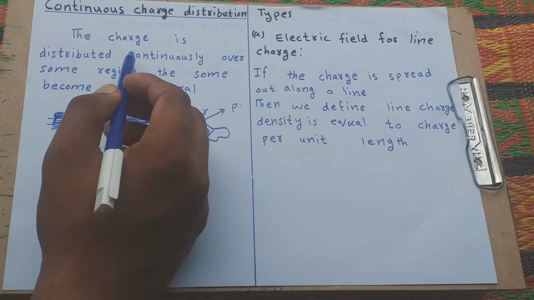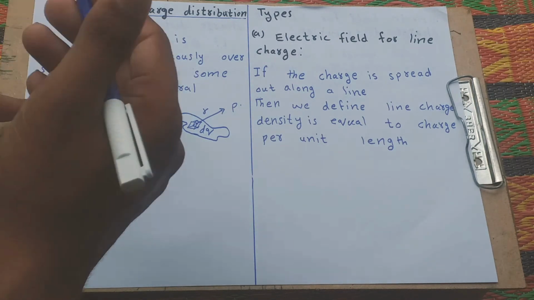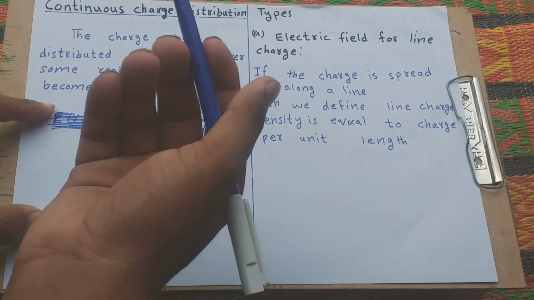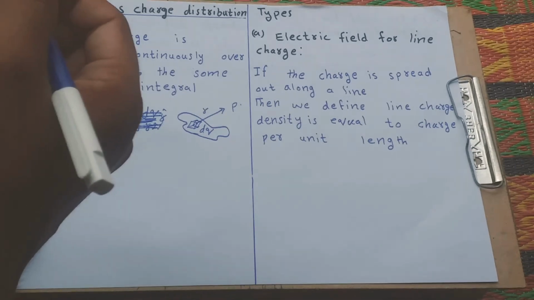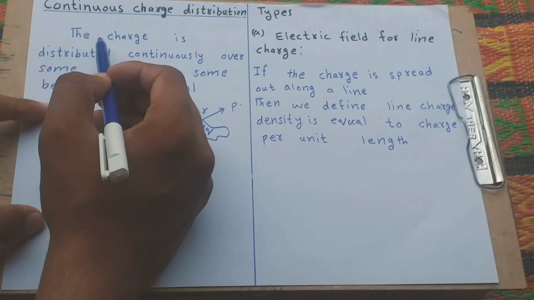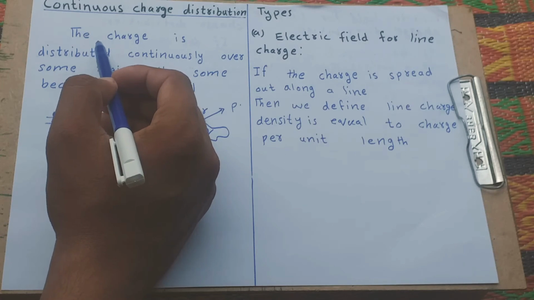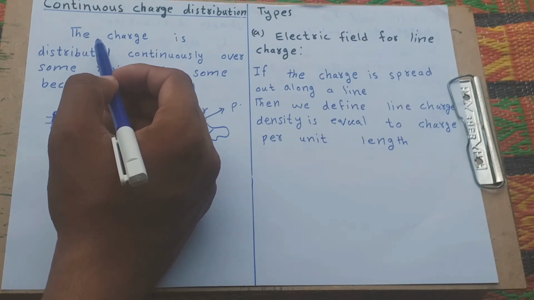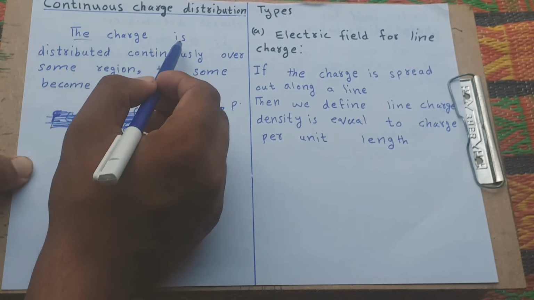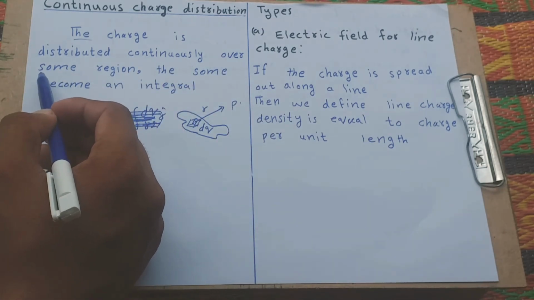The charge is uniformly distributed over conductors, lines, surfaces or volumes in any field. Continuous may be surface, lines or volume. In continuous charge systems, an infinite number of charges are closely packed. Here we discuss the charge distributed continuously over some regions.